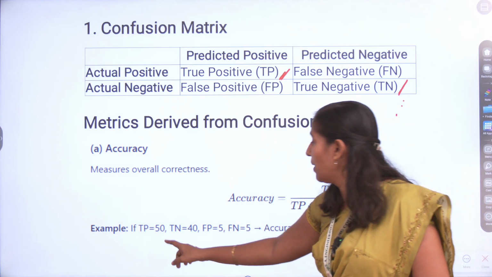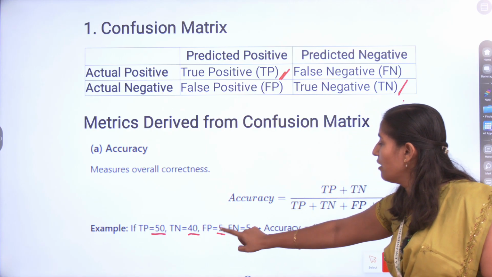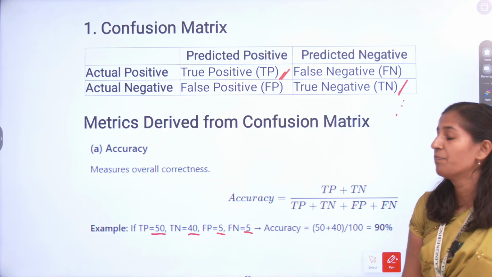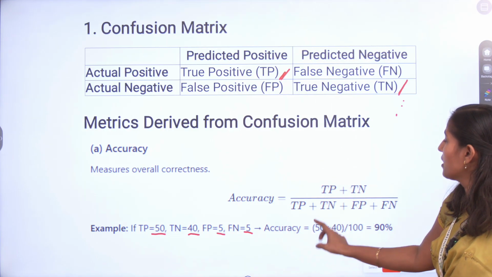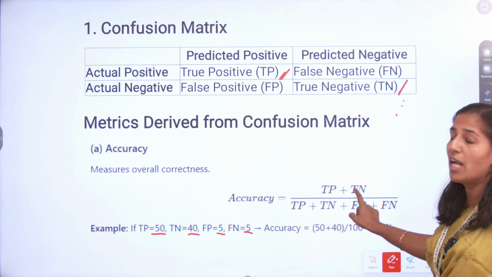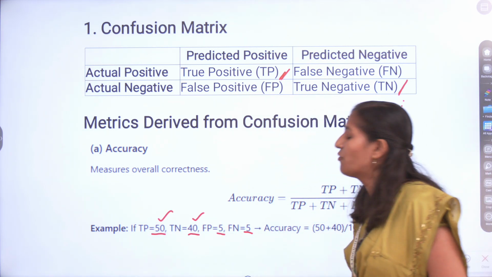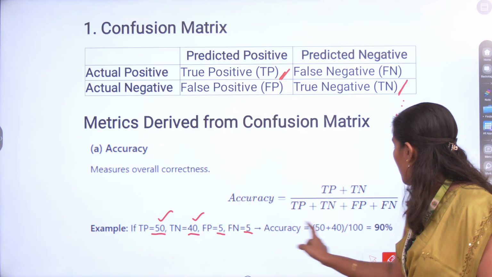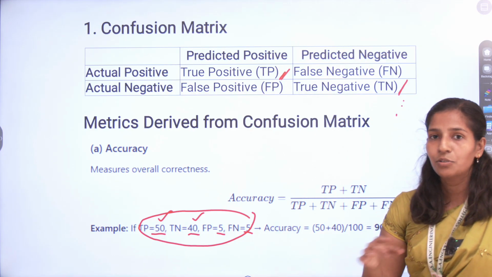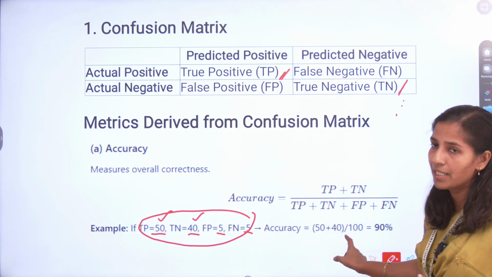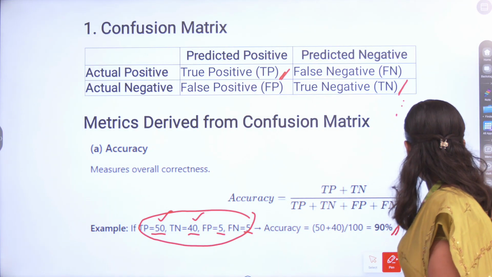In this example, the TP value is 50, TN value is 40, FP value is 5, FN value is 5. You have to find the accuracy using this formula. Accuracy is equal to true positive plus true negative. The true positive value is 50, the true negative value is 40, total 90, divided by all four values. The total is 100. So you get 90% accuracy.